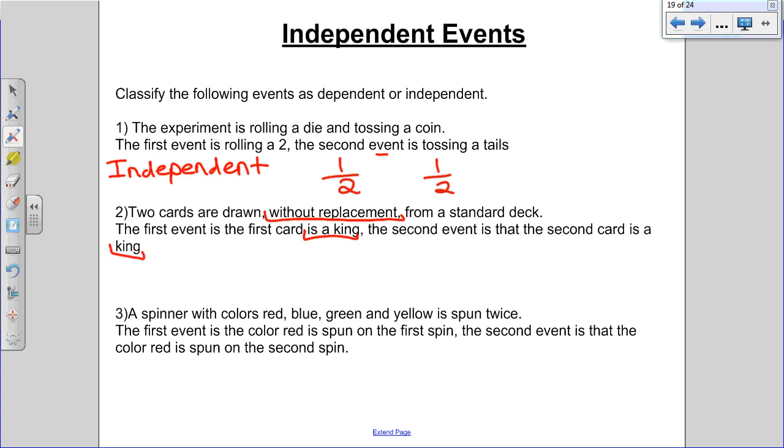Does what happened on the first draw affect what happened on the second draw? Absolutely it does. Because if I drew out a king, now there's only 3 kings in those cards to pull out, so there's less for me to pull out. If I didn't draw a king, well now there's 1 less card that I don't want to pull out of that deck. So these would be dependent events.